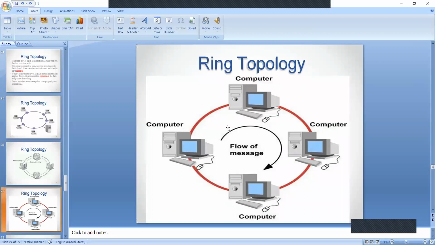Here is one more diagram of ring topology. As shown in the diagram, the flow of message is in this direction. Four computers are connected in a ring fashion.